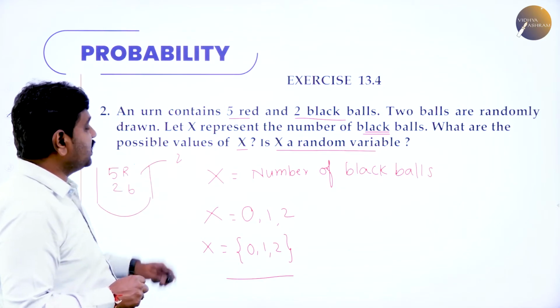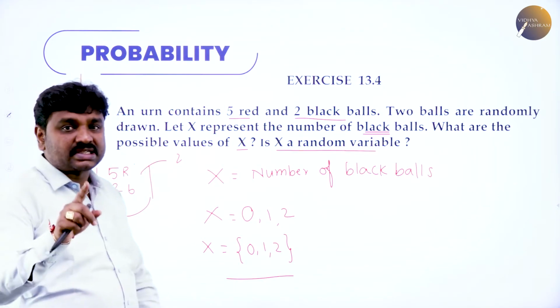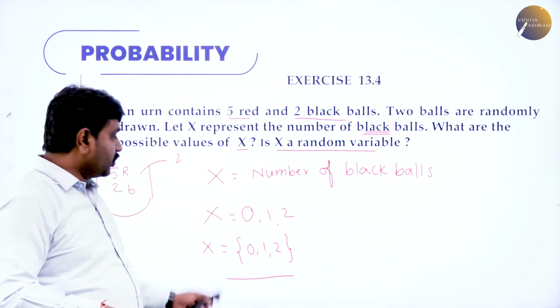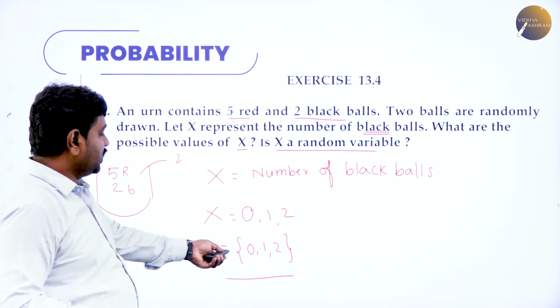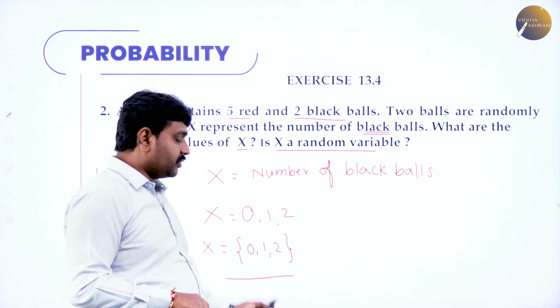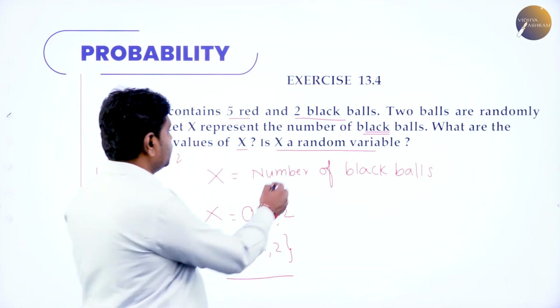And is x a random variable? Yes, x is a random variable. Why is x a random variable? Because we took all the possible numerical values here. Now, what is the answer for the next one?